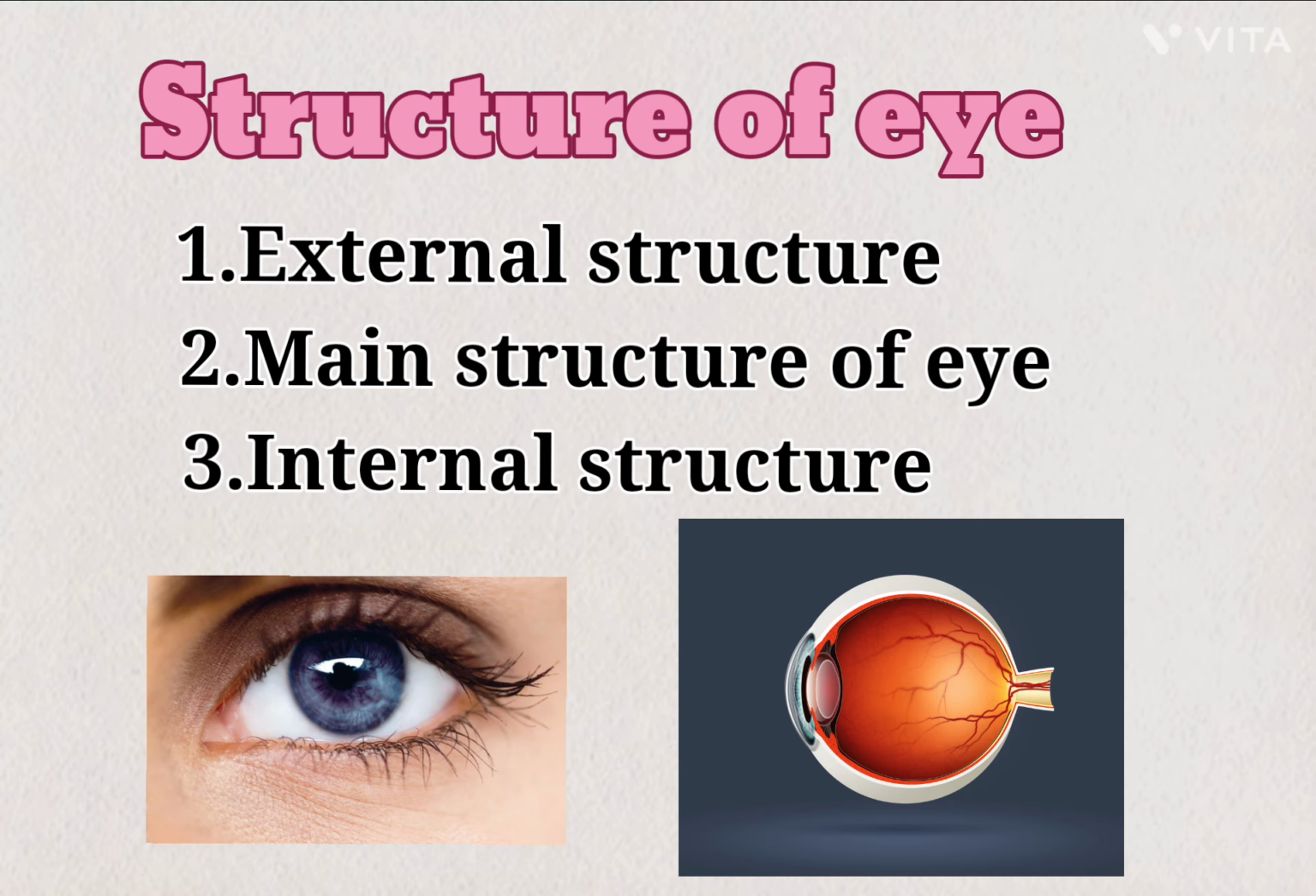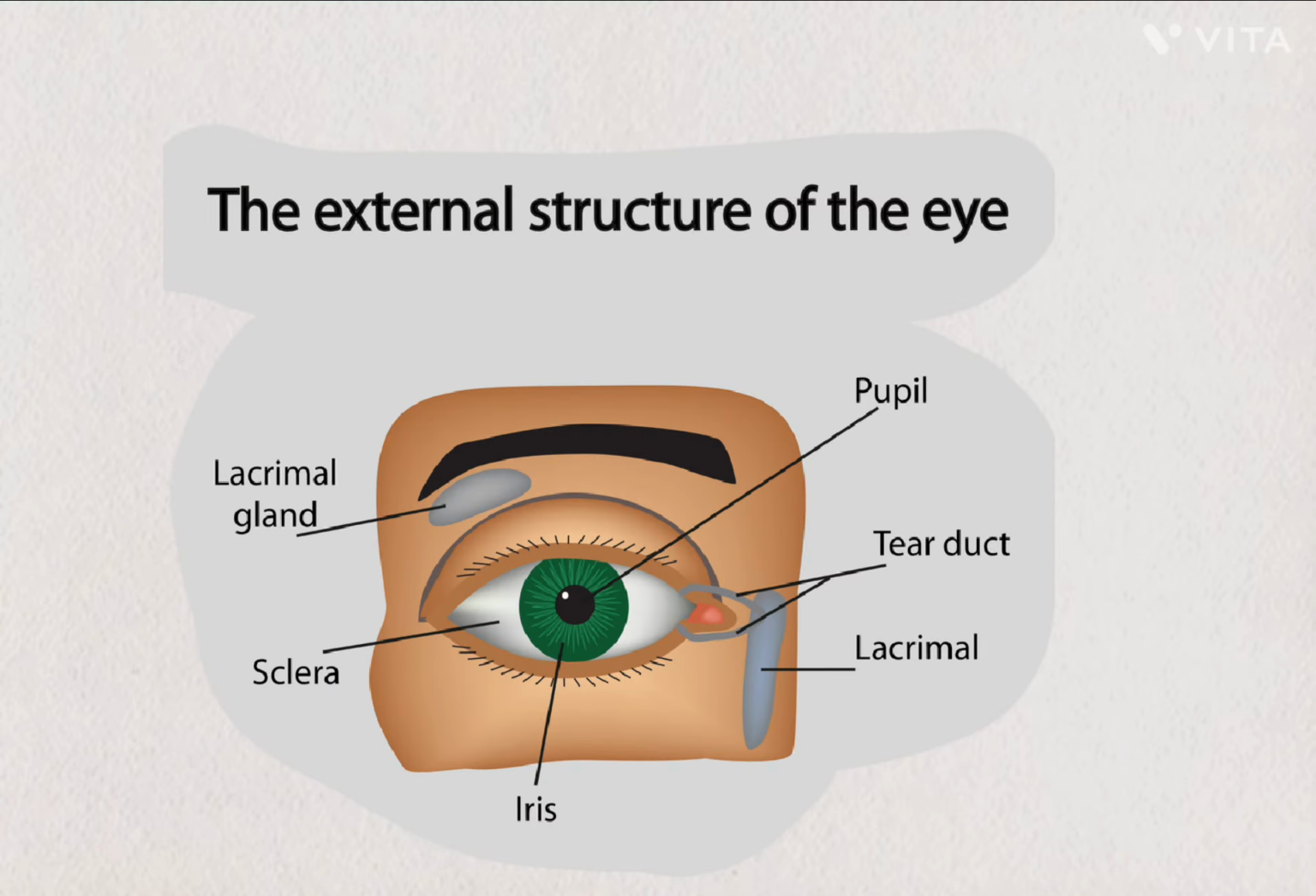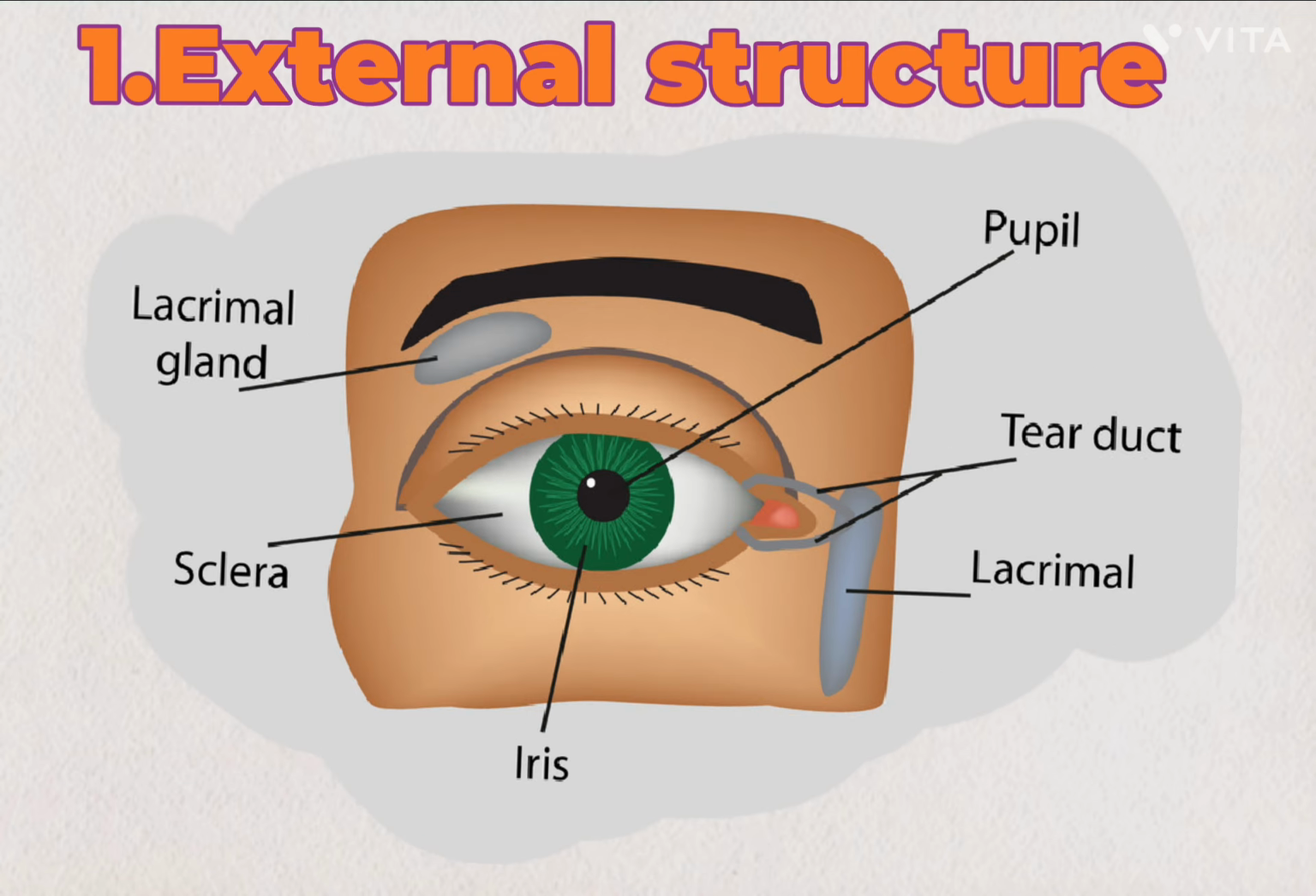Structure of the eye. The eye has three structures. First, external structure. Second, main structure of the eye. Third, internal structure. First, the external structure of the eye. The external structure of the eye has three subdivisions.